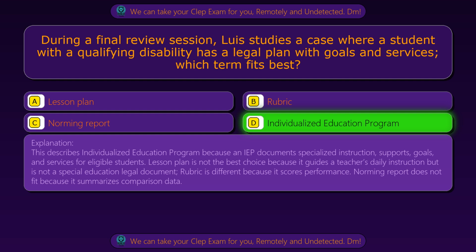Lesson plan is not the best choice because it guides a teacher's daily instruction, but is not a special education legal document. Rubric is different because it scores performance. Norming report does not fit because it summarizes comparison data.